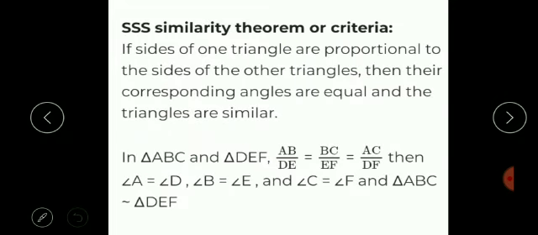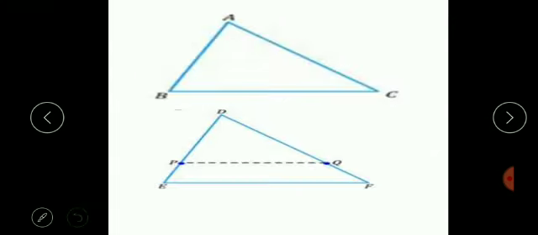Now the third point, SSS similarity criteria. In this similarity criteria, what we have to do, let's see. SSS. In this similarity criteria, all the three sides of one triangle should be proportional to the corresponding sides of the other triangle. Let's see the figure.